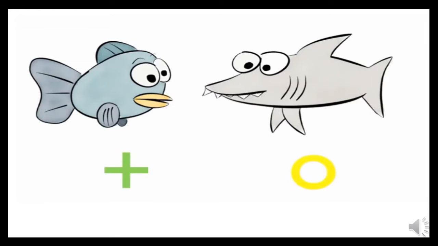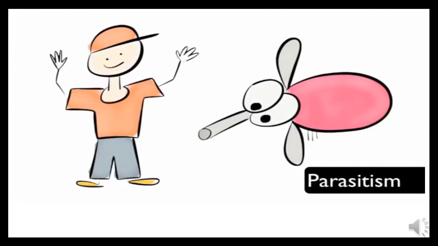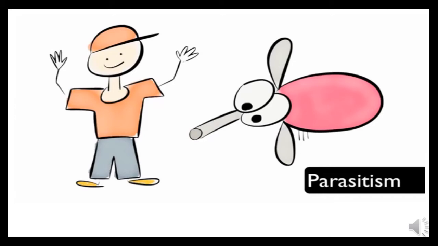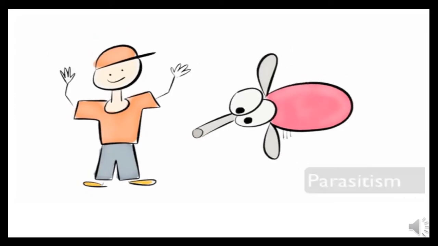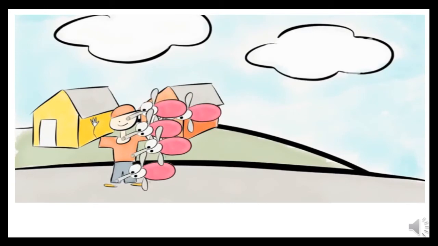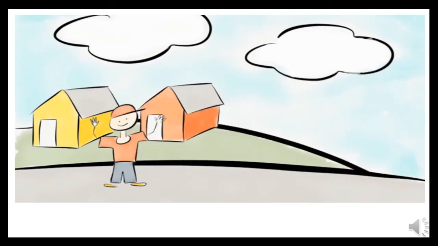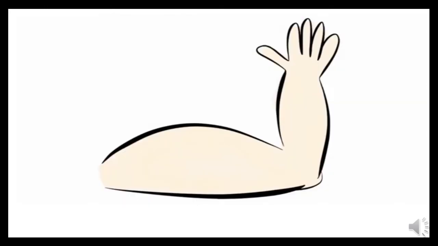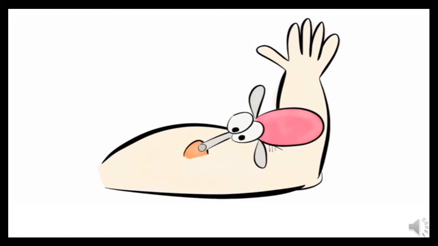The last symbiotic relationship is called parasitism. An example of this relationship exists between humans and mosquitoes. The insects land on and take blood from humans. The mosquito benefits as it uses the blood for energy. The human, or host, is harmed in this relationship, as blood is needed, and the human could become infected with disease.